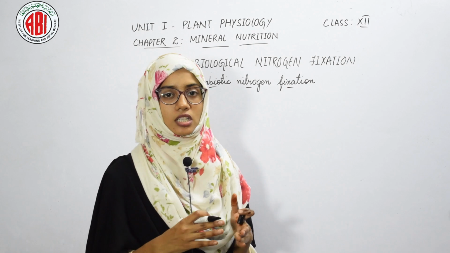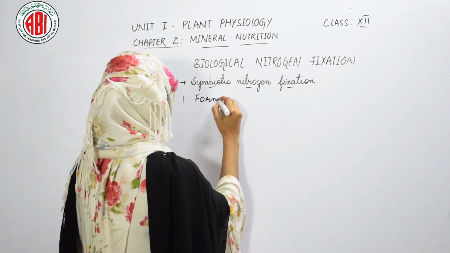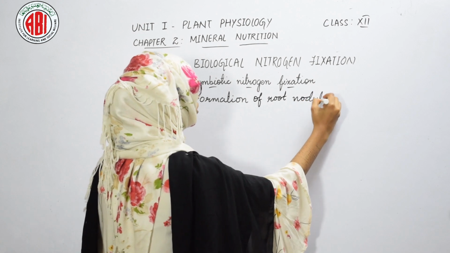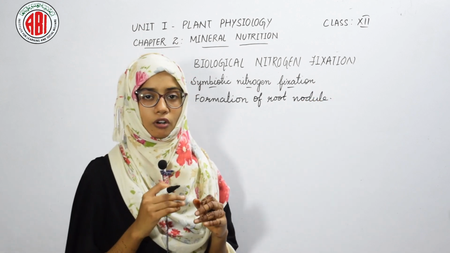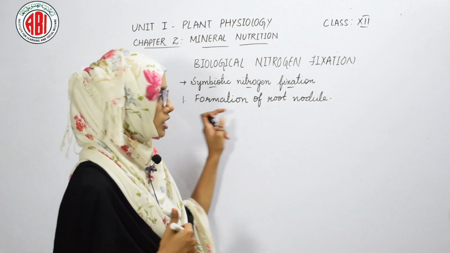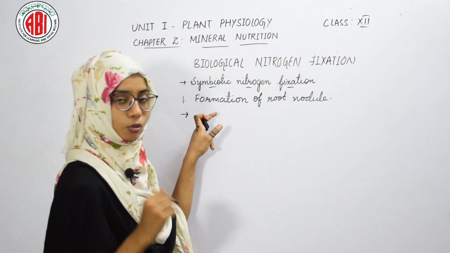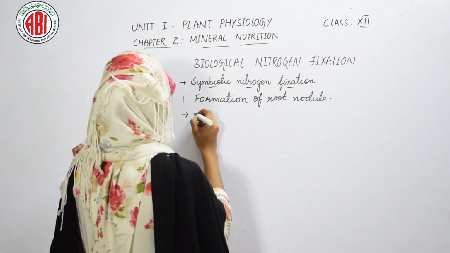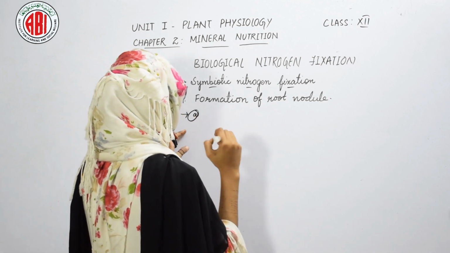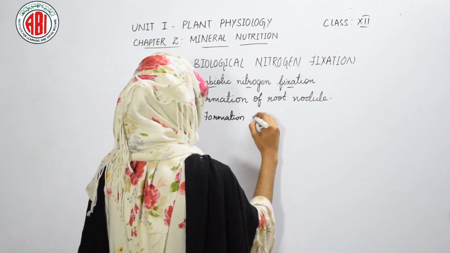It involves various steps, but the first step is formation of root nodule. As I said, Rhizobium survives in the nodules of leguminous plants. So how does the formation of root nodule take place? In this step we are going to learn how the formation of root nodule takes place. This includes some steps. The first is formation of an infection thread.